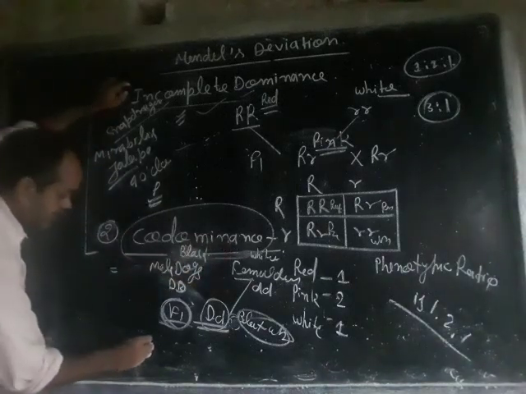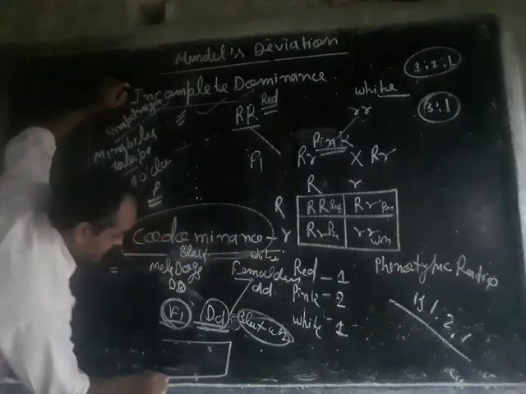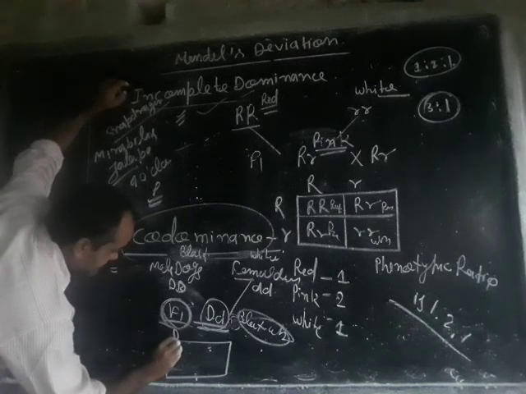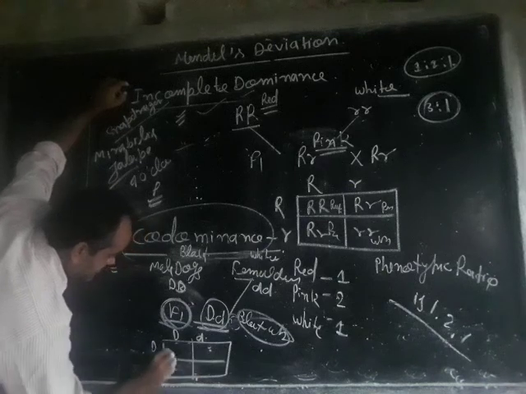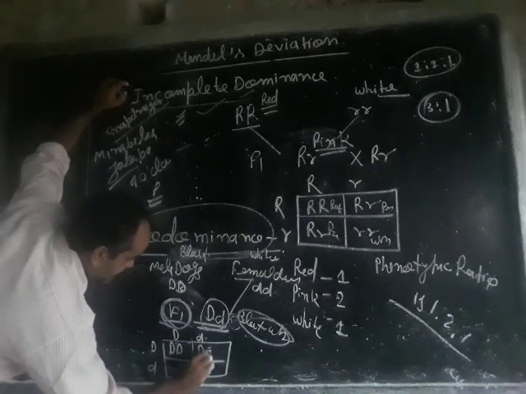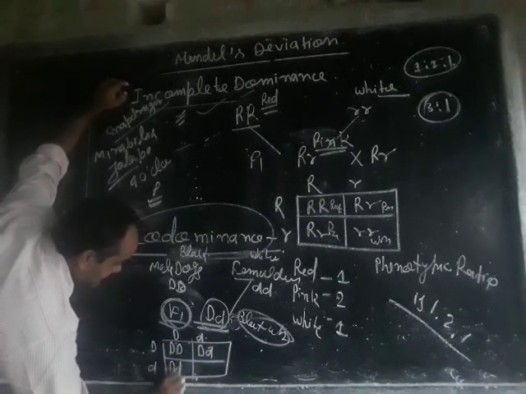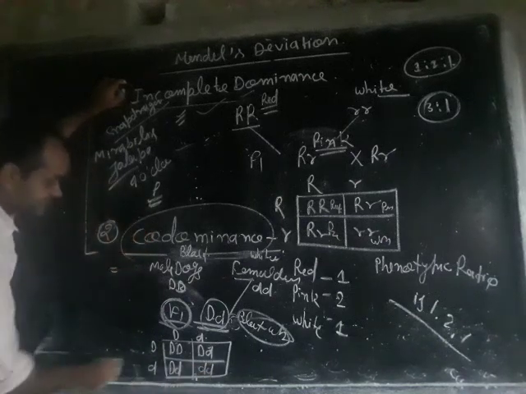And what is the ratio in codominance? Capital D capital D, capital D small d, capital D small d, small d small d.